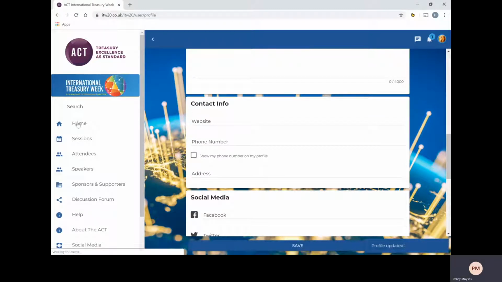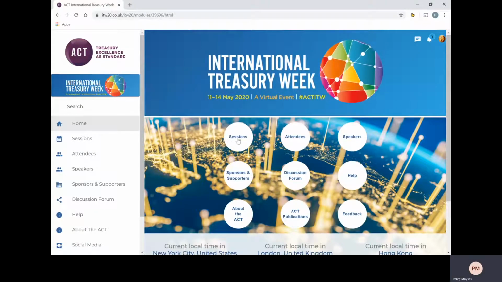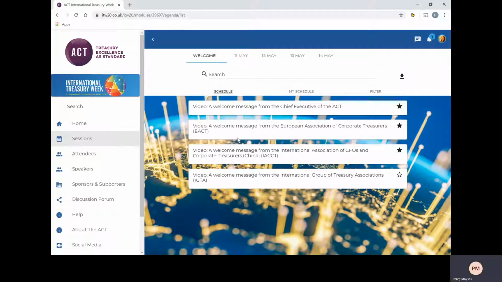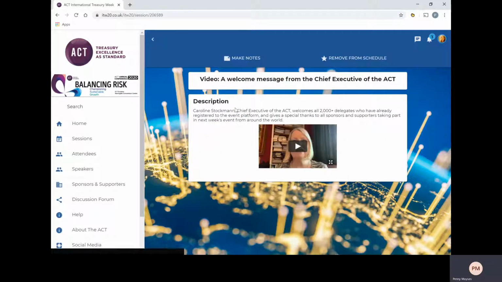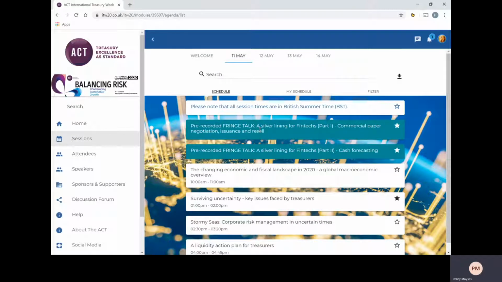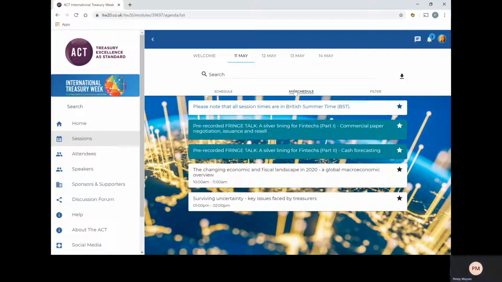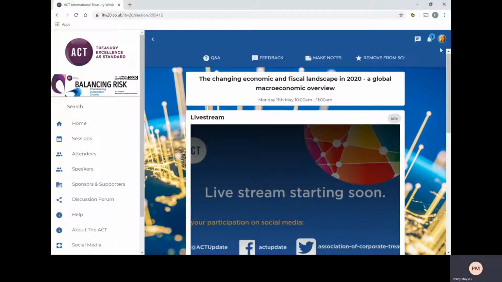Returning to the home page, please click through to Sessions. You will see that there are some pre-recorded messages for you, as well as some other pre-recorded sessions throughout the days. Please click on the star on the right-hand side to add the various sessions to your own personal schedule. The live streams will be available at the times displayed. Please be reminded that all times are in British summertime.